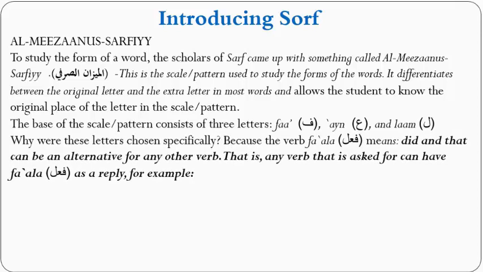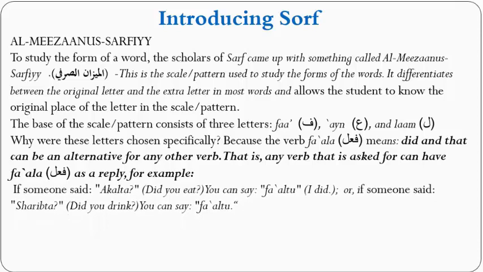The base of the scale pattern consists of 3 letters. Pay attention to this. This is very important. Fa, Ain, and Lam. Why were these letters chosen specifically? Because the verb fa'ala means did, and that can be an alternative for any other verb. That's why it was chosen. That is, any verb that is asked for can have fa'ala as the reply. For example, if someone asks, akalta, did you eat? You can say, fa'alt, I did. Or if someone asks, sharibt, did you drink? You can say fa'alt, which means I did.